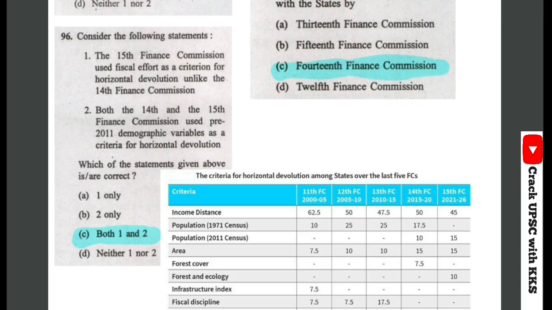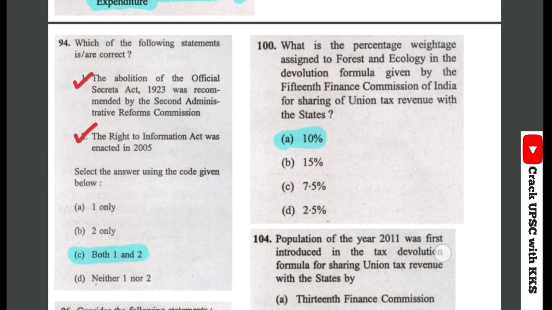The 15th Finance Commission used fiscal effort as a criterion for horizontal devolution, unlike the 14th Finance Commission. Correct. And then both 14th and 15th Finance Commission used pre-2011 demographic variables as a criterion for horizontal devolution. So in Finance Commission we see horizontal and vertical devolution. So both used pre-2000 demographic variables. So both are correct. Let's see the next question.